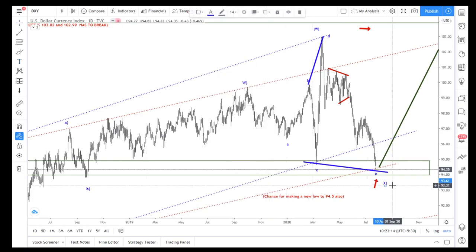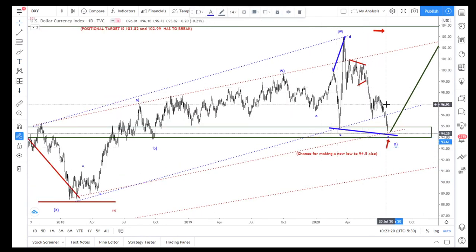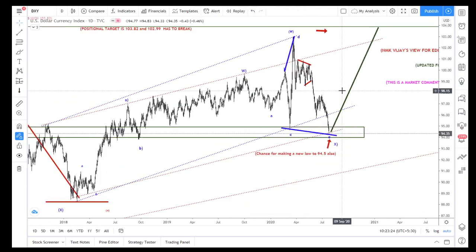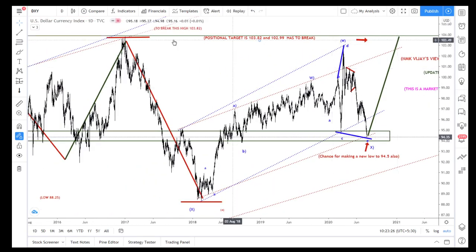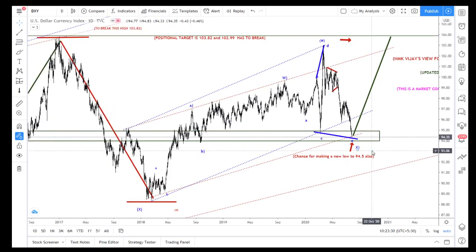Once this is finished, one more little wave may be there, but the pattern remains the same. After that I need a three-wave structure to complete the pattern to break this 103.82. So now I am expecting a bullish scenario in the three-wave structure to break that. So that is my view as per this pattern.